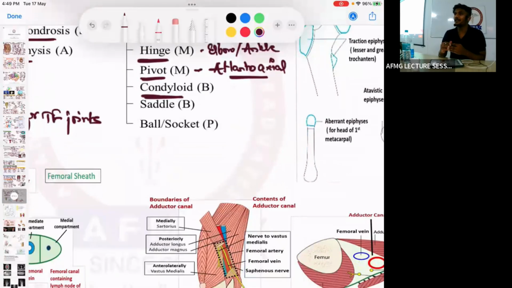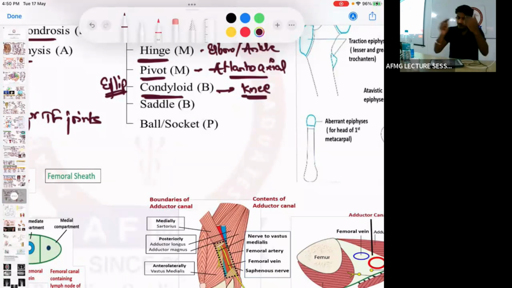Next, condyloid joint. Condyloid joint is also called condylar joint, or ellipsoid joint. It has a concave or convex surface, and that is what is called the condyloid joint. The classical example is the knee joint. Wherever there is a concave or convex surface. Metacarpophalangeal joints are also concave or convex joints, that means condyloid or ellipsoid joints.